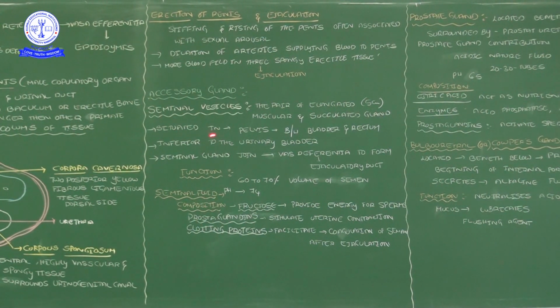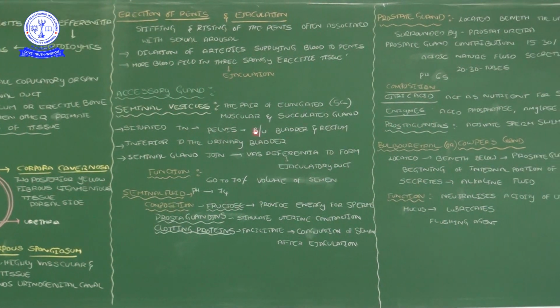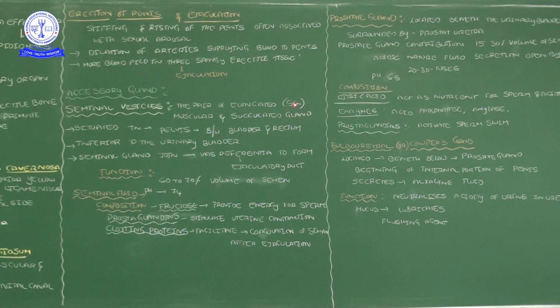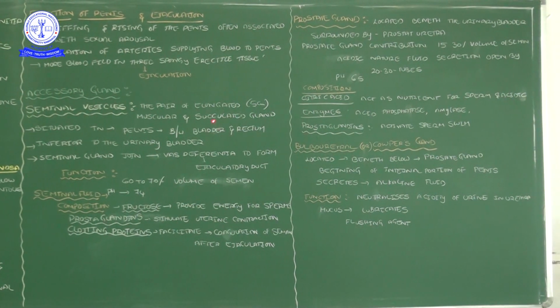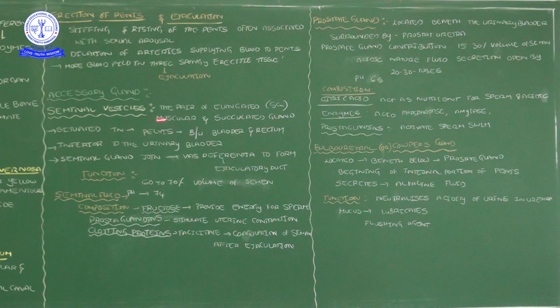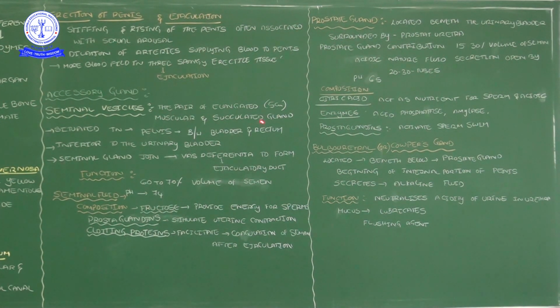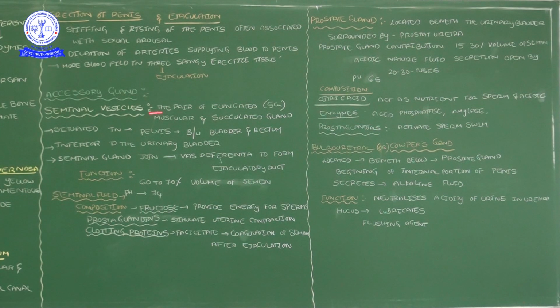First, the seminal vesicles. Seminal vesicles are paired, elongated up to 5 centimeters in length, muscular in nature, and sacculated glands. They are located in the pelvic region, between the urinary bladder and the rectum, inferior to the urinary bladder. These points should be remembered because there may be statement-based questions.